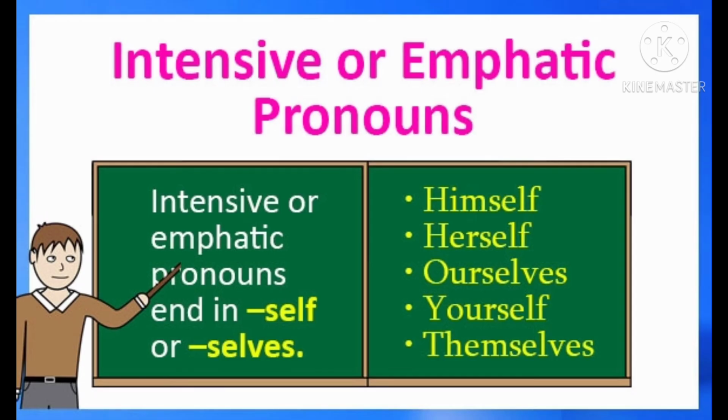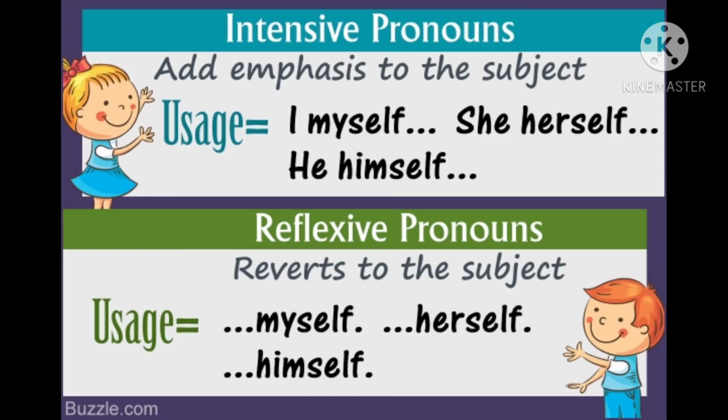Intensive pronouns are also called emphatic pronouns. Intensive or emphatic pronouns end in self or selves. For example, himself, herself, ourselves, yourselves, themselves. Now let me tell you the difference between intensive and reflexive pronouns. Intensive pronouns add emphasis to the subject. For example, I myself, she herself, he himself. And reflexive pronouns revert to the subject. For example, I hurt myself. In this sentence, myself is a reflexive pronoun.